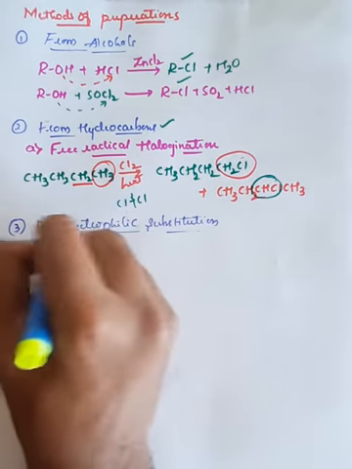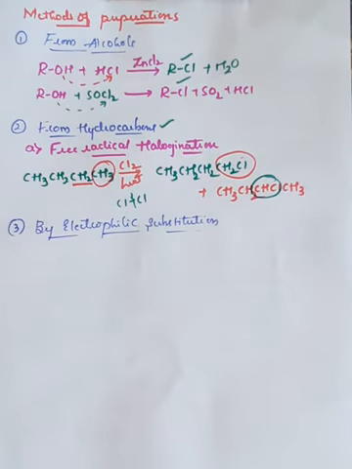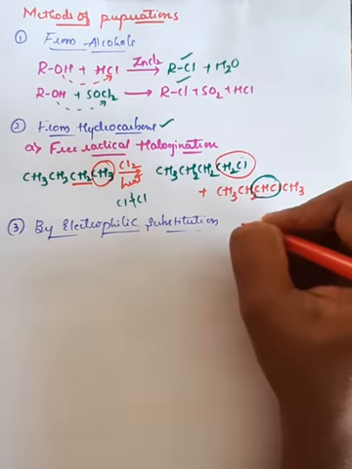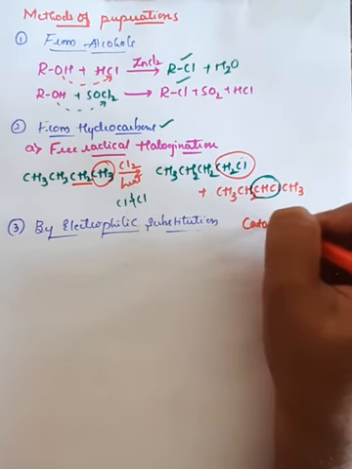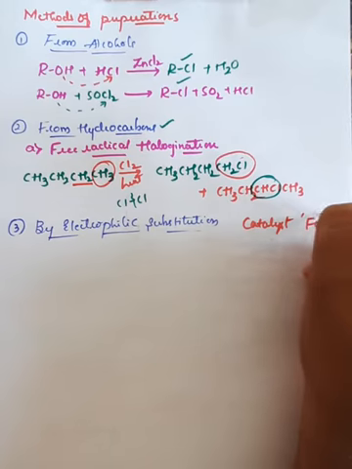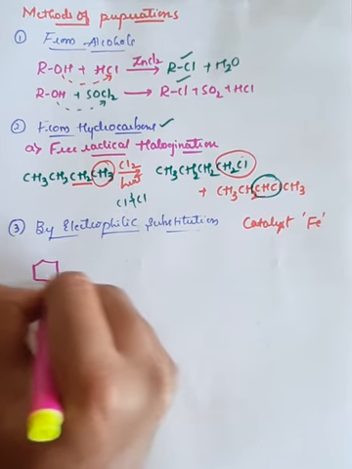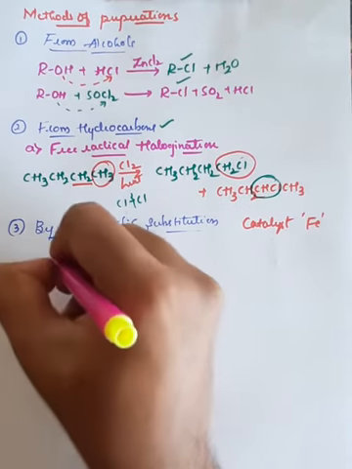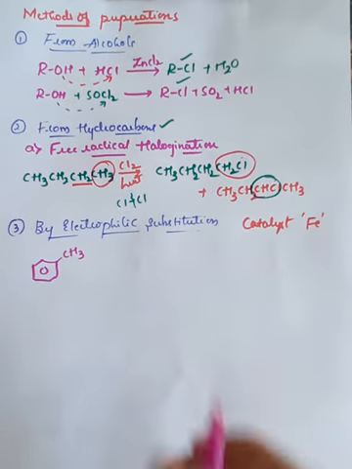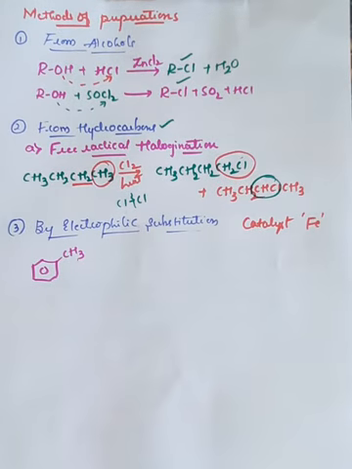In this case, in electrophilic substitution, the arenes are bonded with the halogen atom. The important thing is that we can use a catalyst like iron. So Fe, that is iron, can be used as a catalyst during these kinds of reactions. I will give the example. It is very simple and very interesting also. If you observe the benzene ring, initially it is bonded with CH3, which means an alkyl group bonded with the aromatic ring.